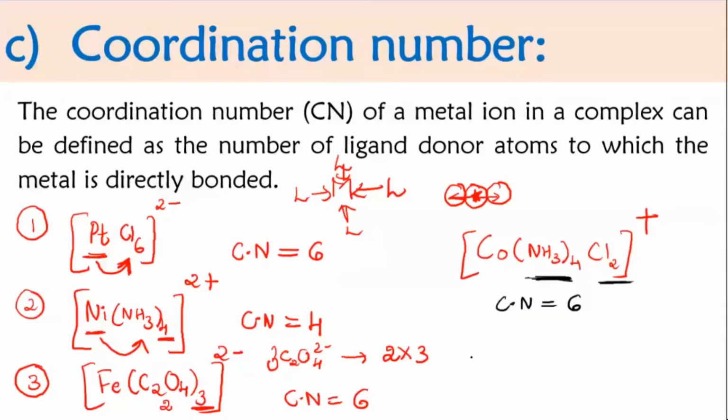Now one more compound. It's cobalt, Co(en)3, 3 plus is the complex. Okay, now can you tell me what is the coordination number for this?